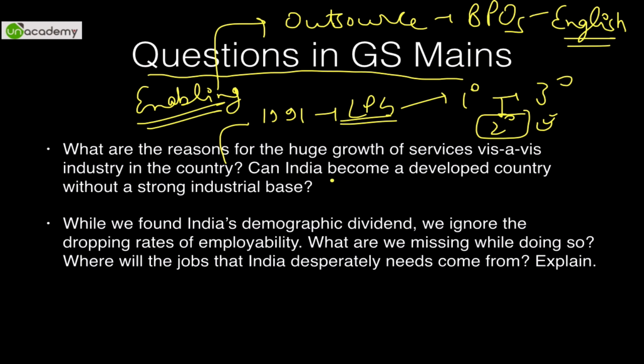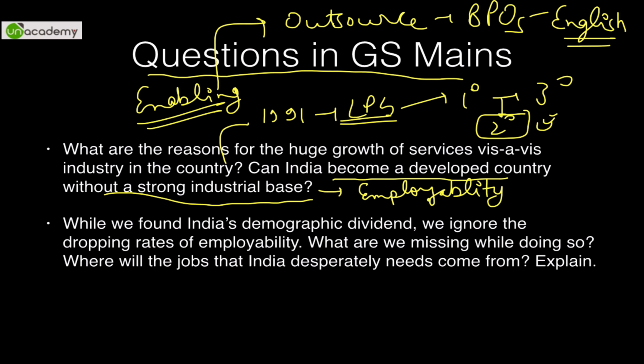But can India become a developed country without a strong industrial base? No. See, there are various reasons, because a strong industrial base is the backbone of almost all the developed economies. There are a few exceptions also, but more or less that is the general rule. Secondly, the employability potential of the manufacturing sector is much greater than that of the services sector as a percentage of contribution to GDP.